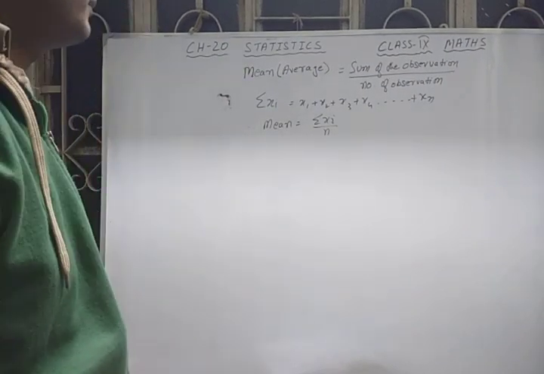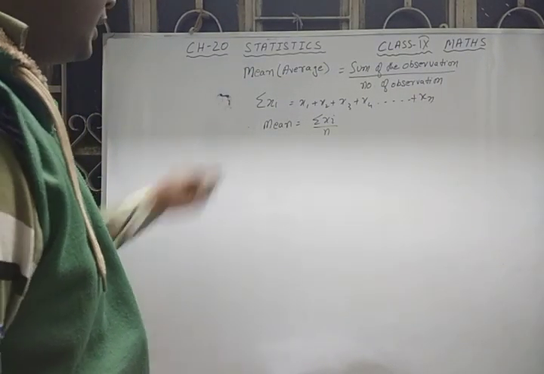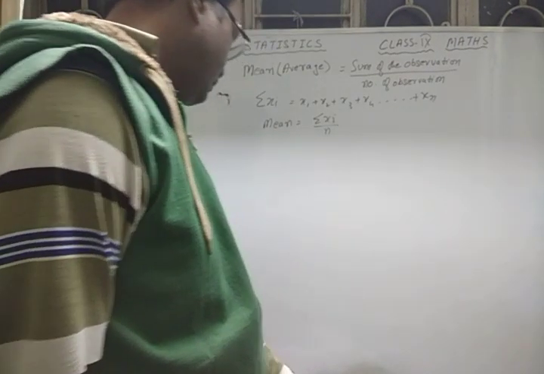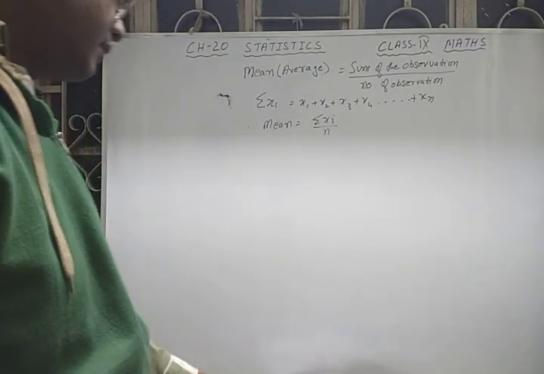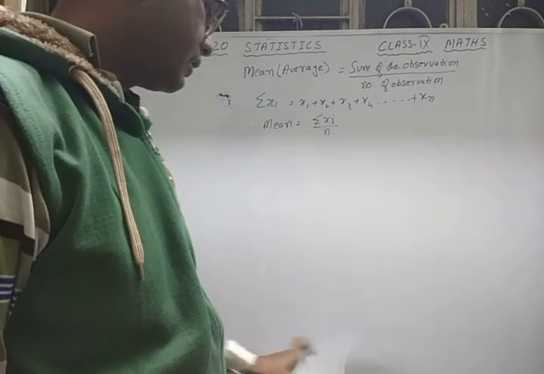Sigma xi means sum of the observations, n means number of observations. That gives you the mean. The sigma symbol means summation.